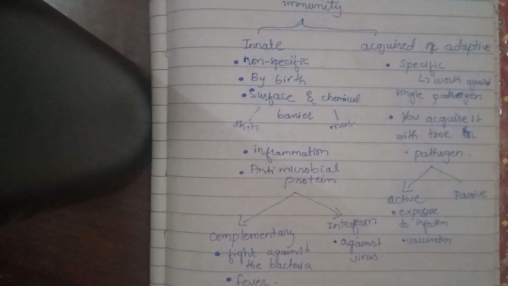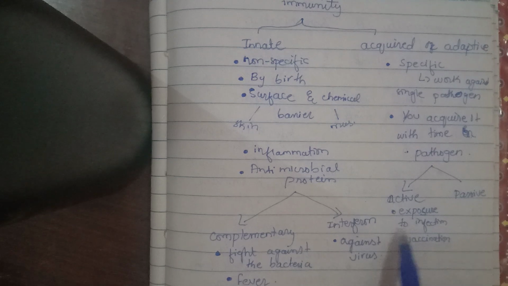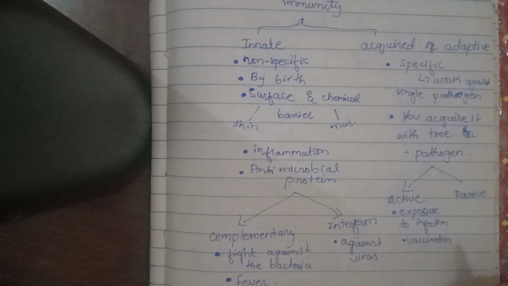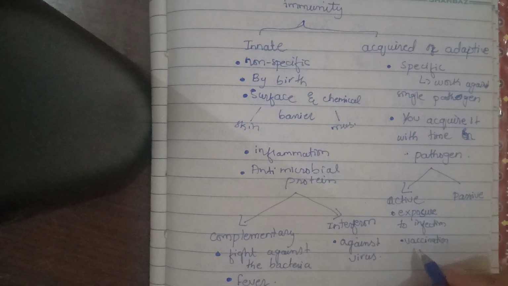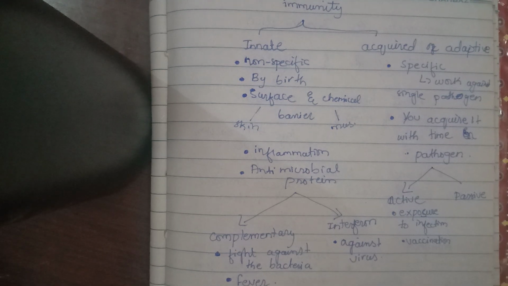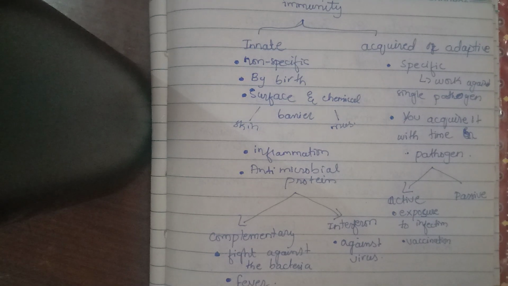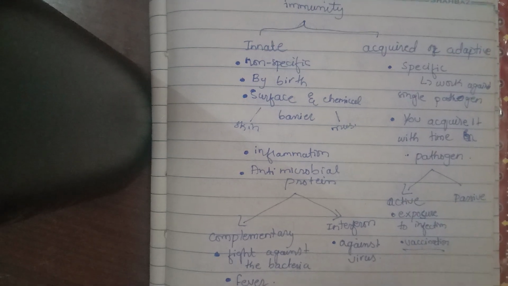Here your immune system will be active and it will send the immunity, like white blood cells will fight against it and make them die. So here it will be exposure to infections. And vaccination is the same. For example, you are vaccinated, and if after the vaccination bacteria or viruses come inside your body, it will be active and fight against it.